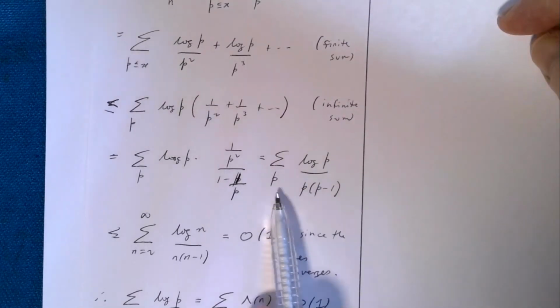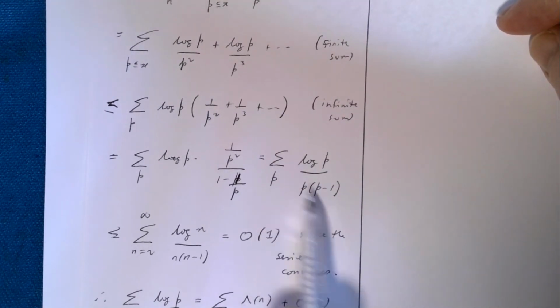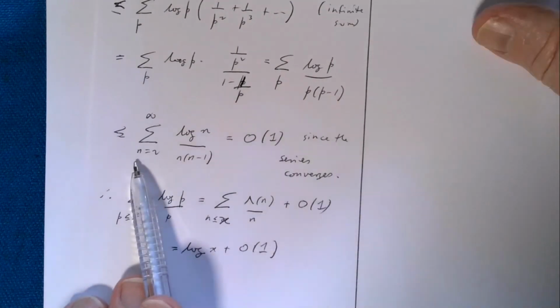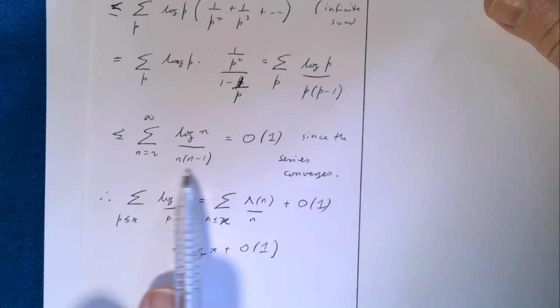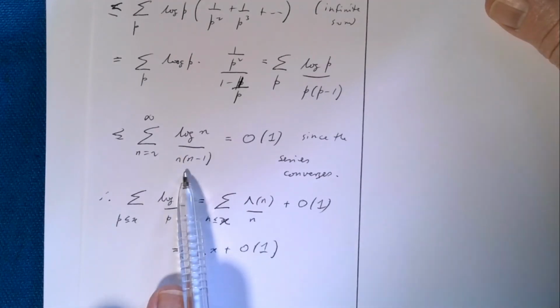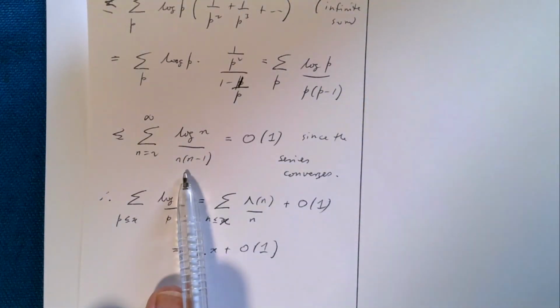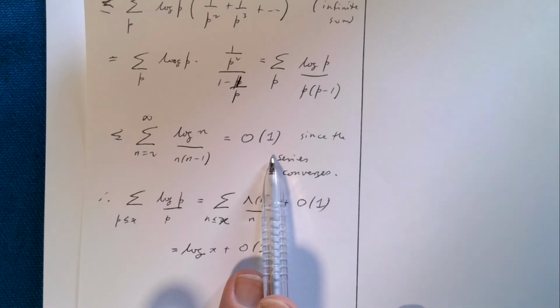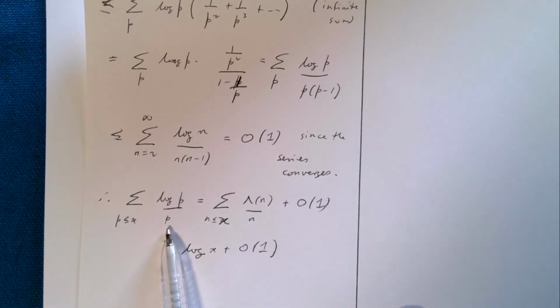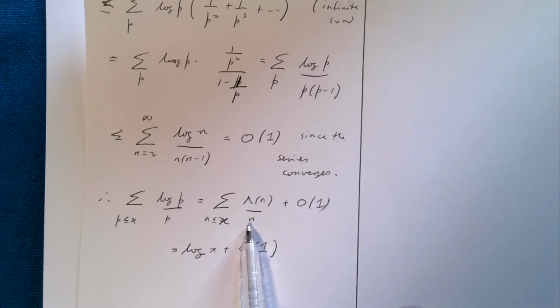We can get a bound on this by replacing p with n and take this as a sum from n equals 2 to infinity of log n on n minus 1. This series converges. It's not hard to see this by comparison. This series converges, so this is just big O(1), some constant. And then I can write this one as the partial sums of von Mangoldt Λ(n) on n plus big O(1), and we've just proven that this is log x plus big O(1).